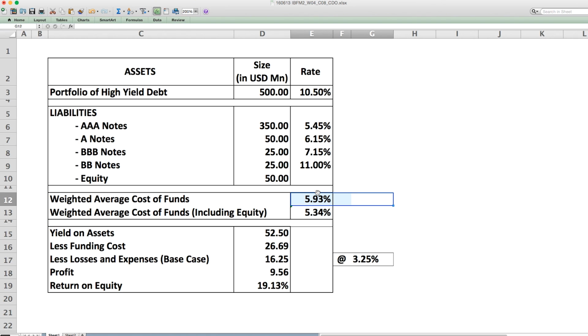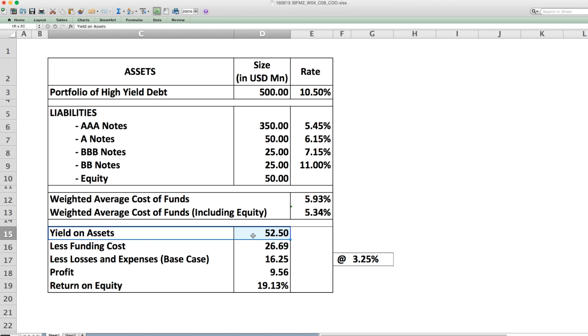Now what does the CDO manager do? He goes and invests this in a portfolio of high yield debt, the entire $500 million, and let's say for a year, at the end of the year, he realizes an effective return of 10.5%. How does this map into his profit and loss statement? The yield on assets is 52.50. How did we arrive at that? It is 500 into 10.5% would give 52.50, less his funding costs of 26.69.